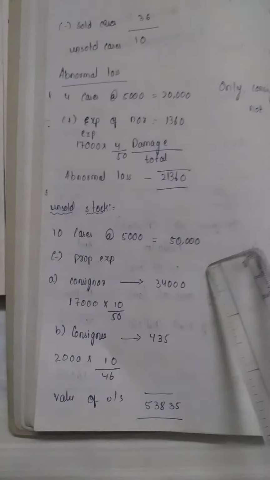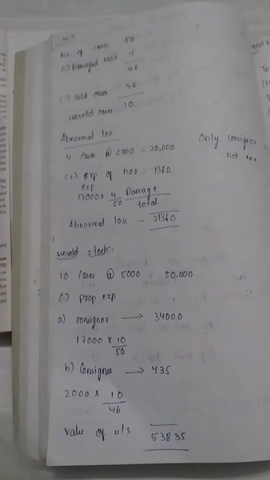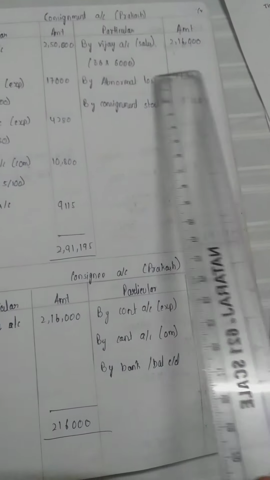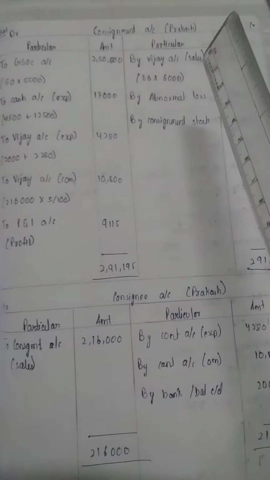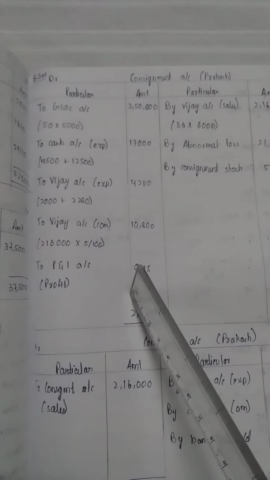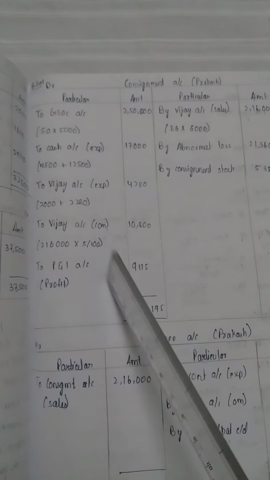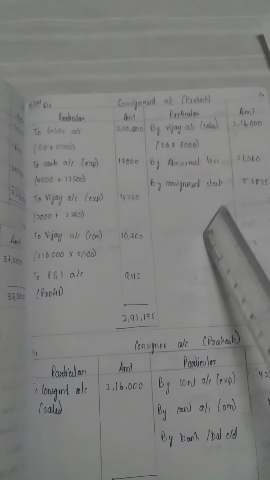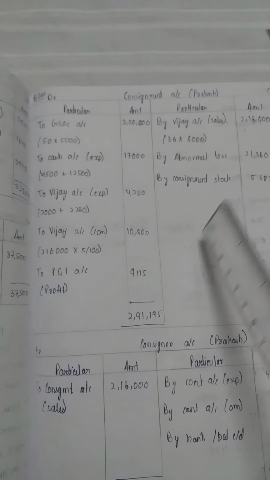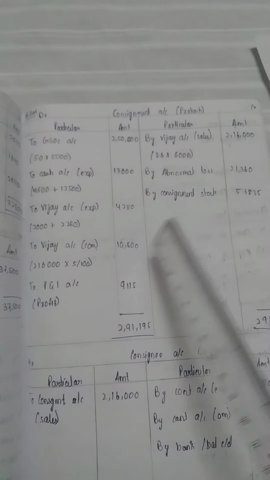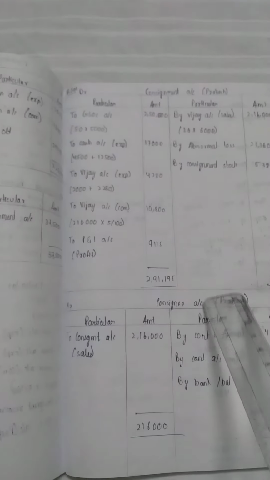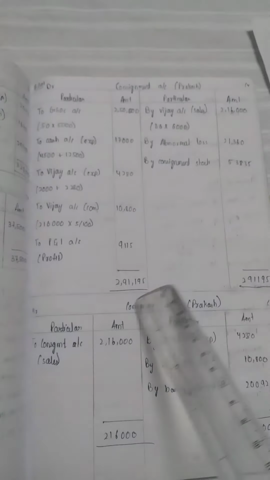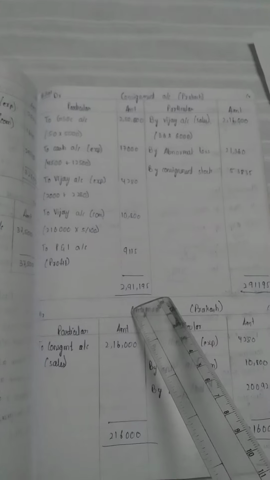After adding this we will get some amount. So this is the abnormal loss we have to write. By consignment stock account 53,835. If it is less on the debit side, it means profit. If it is less on the credit side, then we have to write loss. So we are getting profit as 9,115. Then we do the total, whichever is the highest amount, on both sides we write 2,91,195.